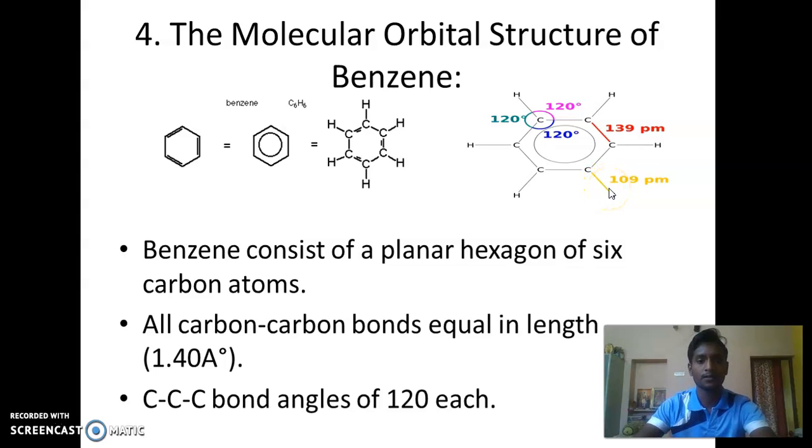Benzene consists of a planar hexagon of 6 carbon atoms. All carbon bonds are equal in length, 1.40 angstrom. The carbon bond angles are 120 degrees each. Okay.